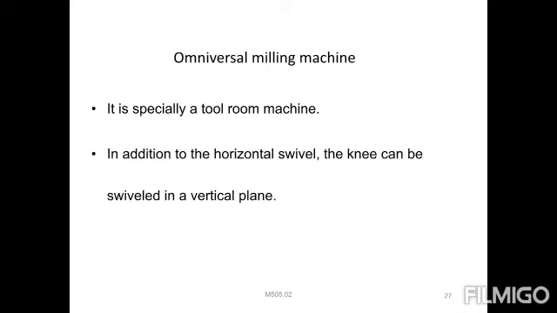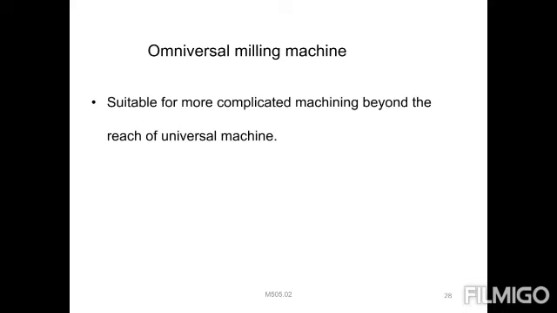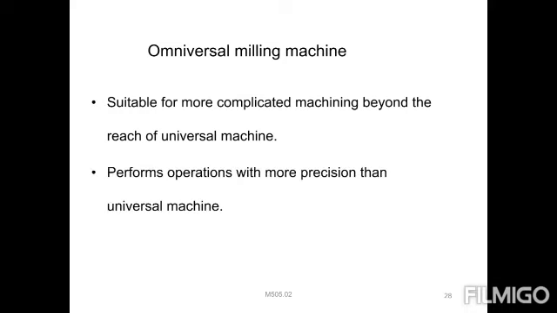Here, in addition to the horizontal swivel, the knee can be swiveled in a vertical plane. Next one, Omni Universal, suitable for more complicated machining operations, machining beyond the reach of the universal machine. It performs operations with more precision than the universal machine, a very large amount of precise operations we can produce.